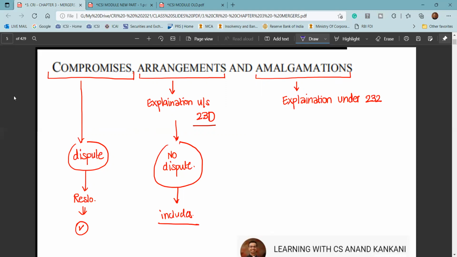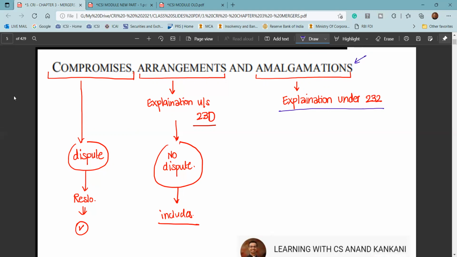Like amalgamation. Amalgamation is not defined in section 2, but it is defined by way of an explanation under section 232. So when you write an answer on what is amalgamation, if you write that amalgamation is not defined in section 2 of the Companies Act, but has been defined by way of an explanation under section 232, that again enhances the level of your answer.